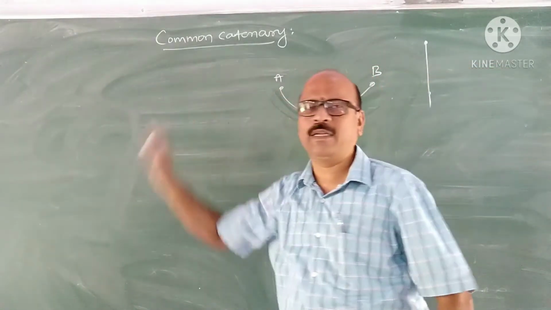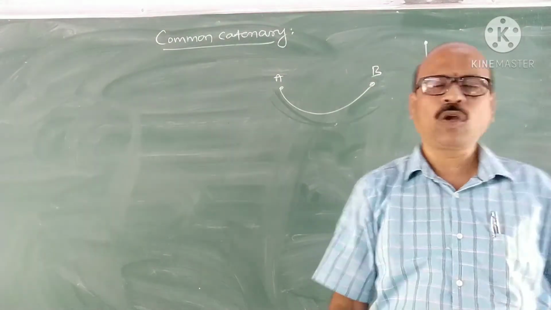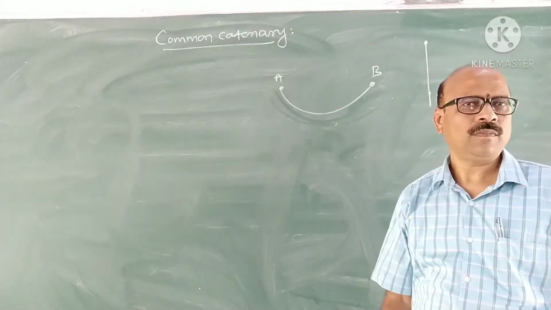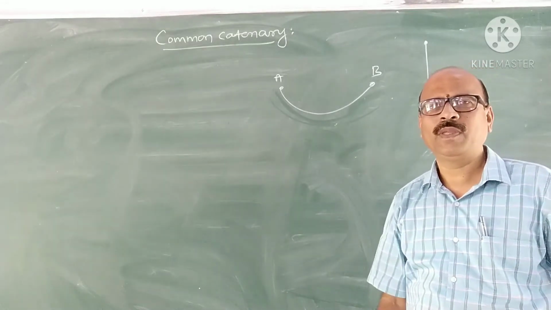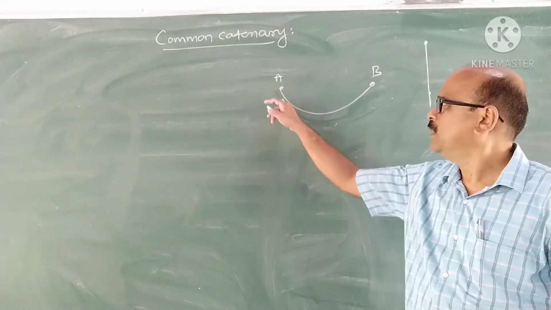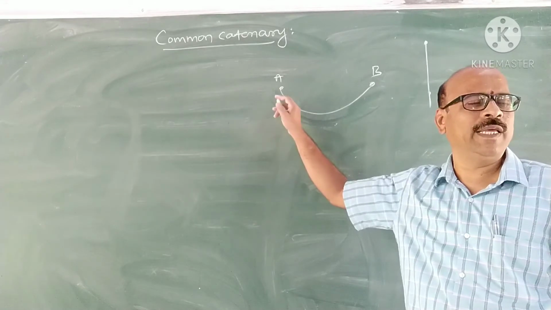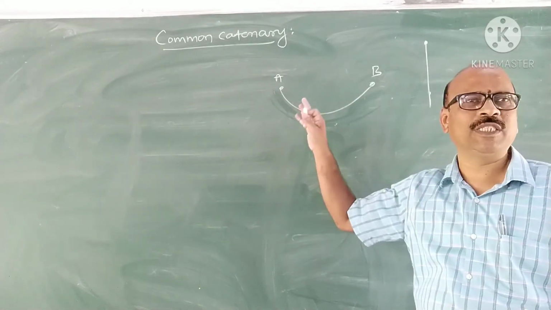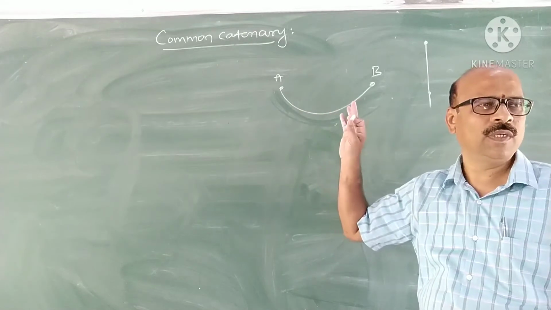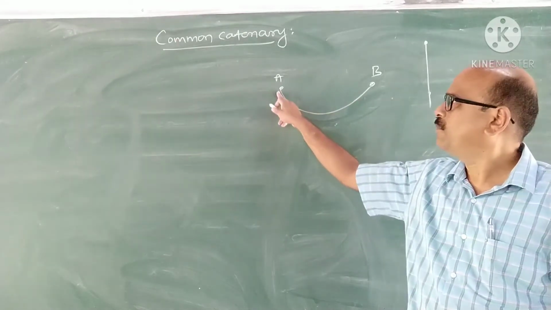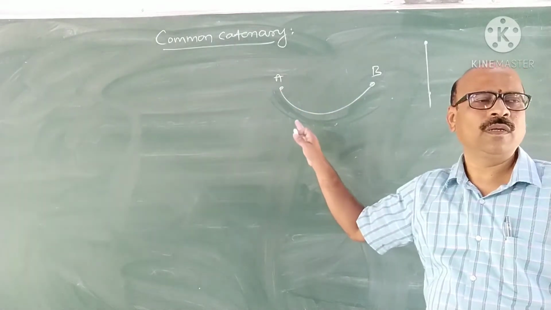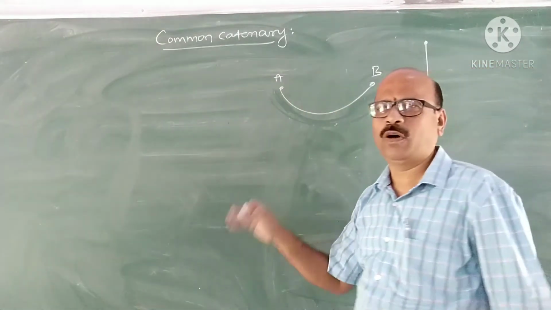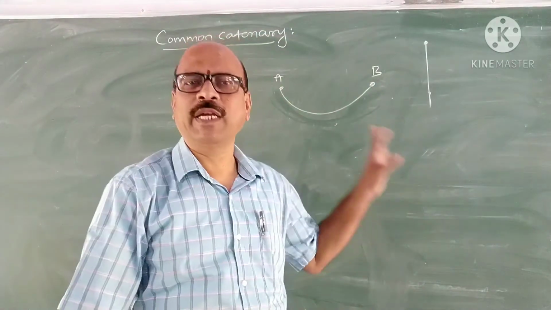Now common catenary. What do you mean by common catenary? Common catenary means the chain is uniform. What do you mean by uniform? Uniform means the weight per unit length of the chain is the same. Then that is called common catenary. When the chain is uniform, the catenary is called common catenary.